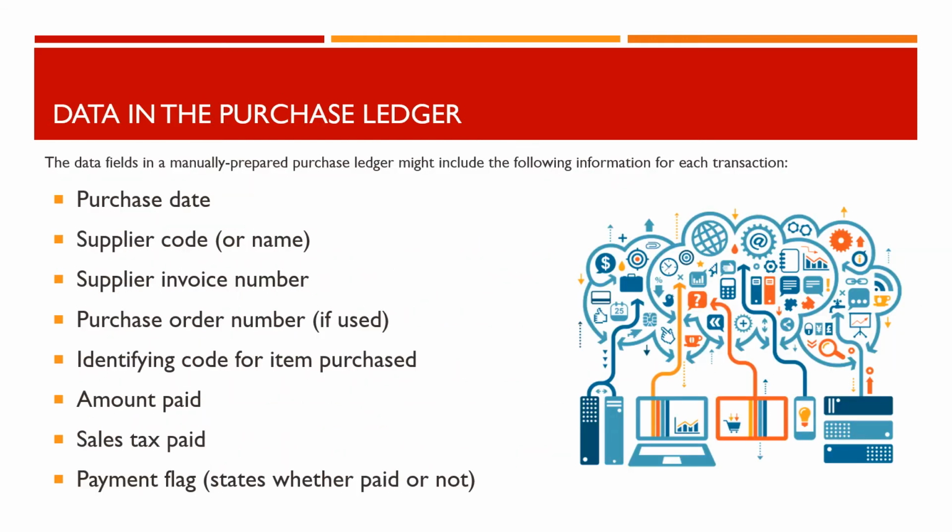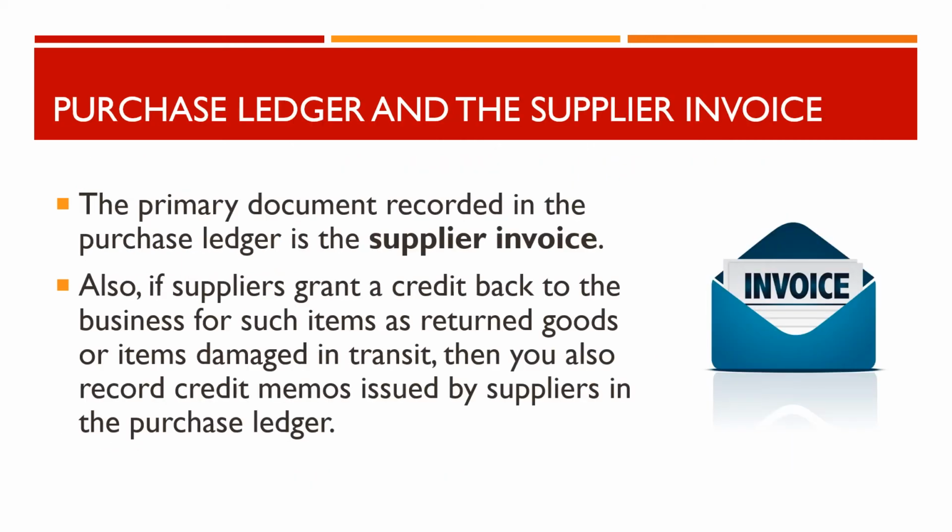The data fields in a manually prepared purchase ledger might include the following information for each transaction: purchase date, supplier code or name, supplier invoice number, purchase order number if used, identifying code for the item purchased, amount paid, sales tax paid, and payment flag, which states whether paid or not. The primary document recorded in the purchase ledger is the supplier invoice.